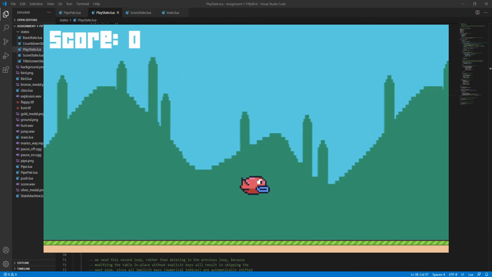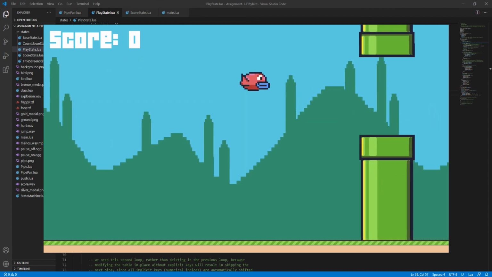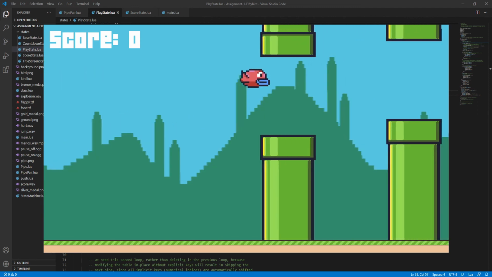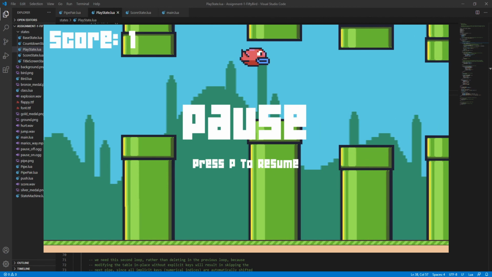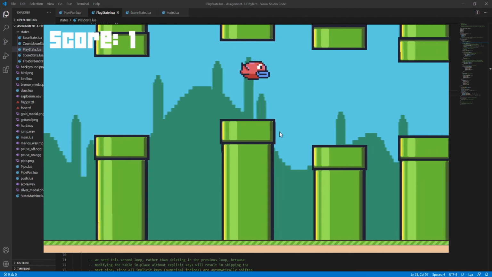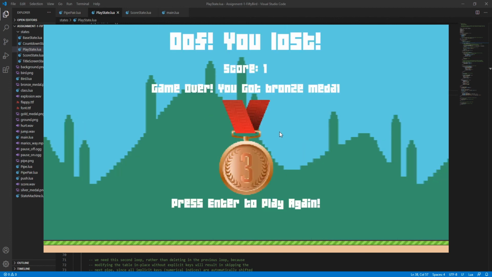So let's play again. Okay, so the random gap between pipes, the random pipe spawn, the pause feature with the sound, and the rewards.